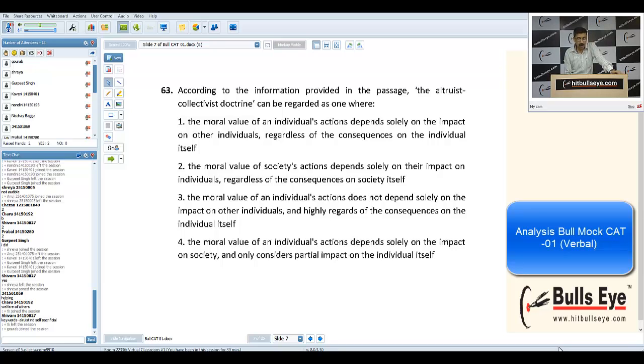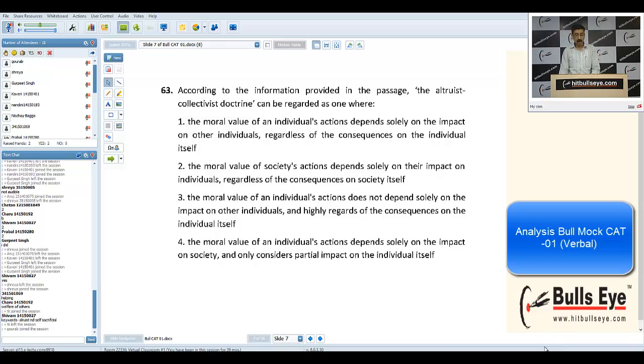The others were just not correct or only half correct. For example, if I pick the second, the moral value of a society's action depends solely on the impact on the individual, regardless of its consequence for society. He has talked about society. Collectivist means society. We have to take society into consideration. So in any choice where society is taken out, the choice should be rejected immediately. Therefore the second is rejected. The fourth is rejected because it talks about partial impact. So collectivist means society, and we could have answered easily with a little common sense.